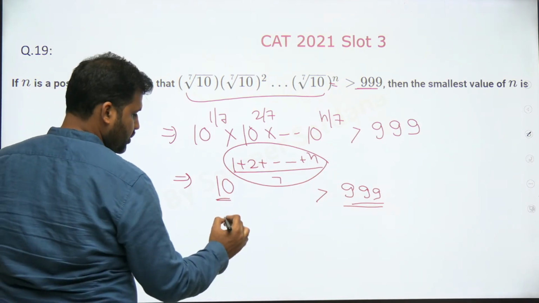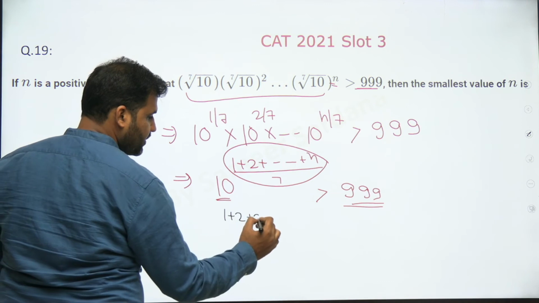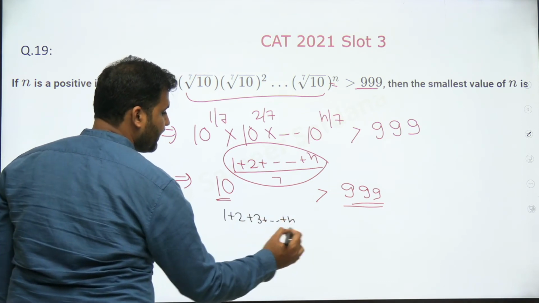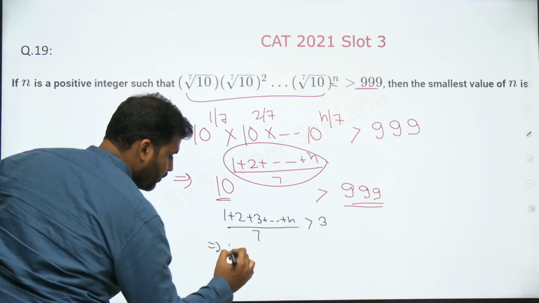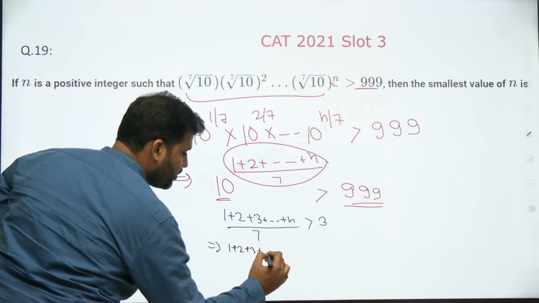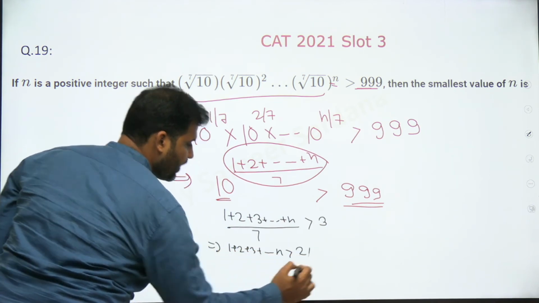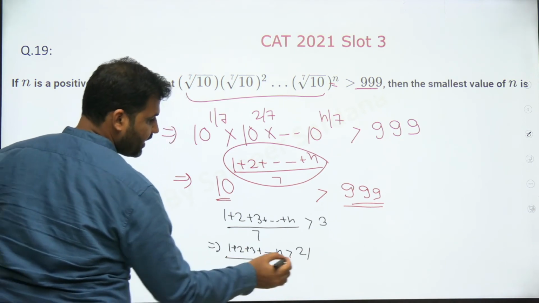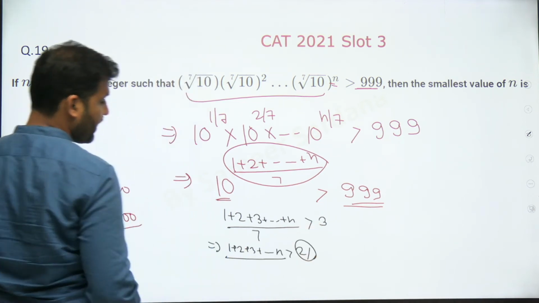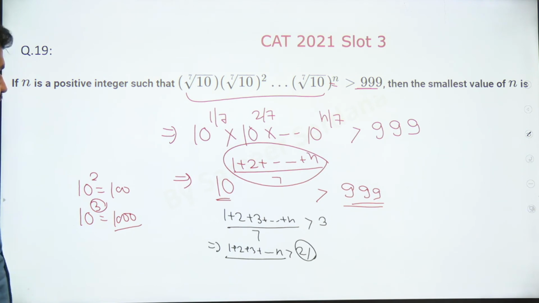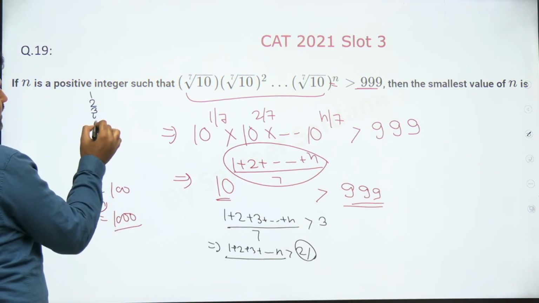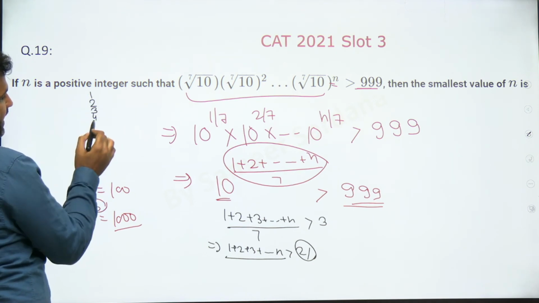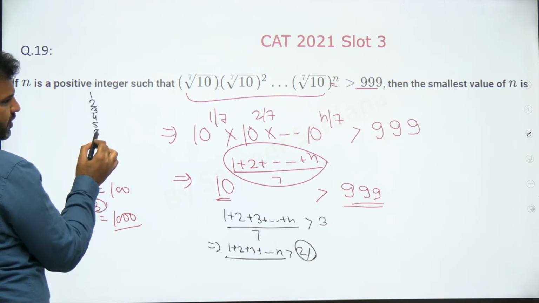So what I want is, I want 1 plus 2 plus 3 up to n divided by 7 to be greater than 3. I want 1 plus 2 plus 3 up to n to be greater than 21. So for what least value of n will this value be greater than 21? This is all you have to see. Now I know that 1 plus 2 plus 3 plus 4 is 10, then 15, and this would be 6.